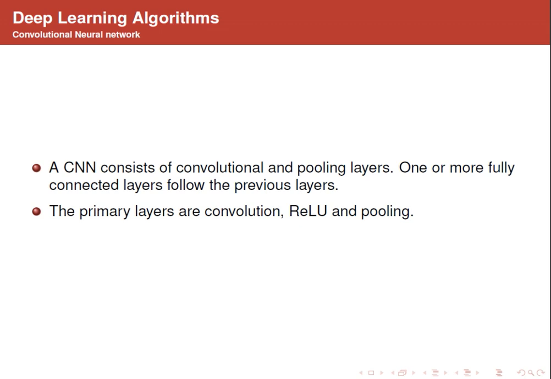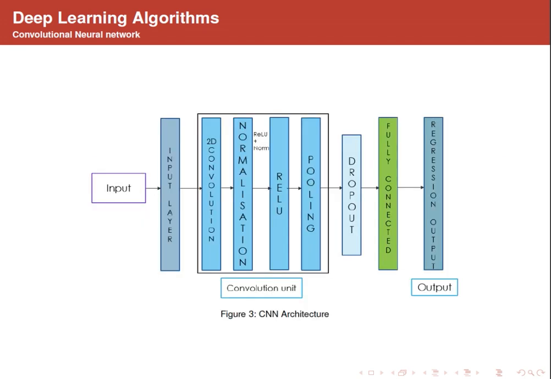Convolutional neural networks, or CNN, mainly consist of convolution and pooling layers and one or more fully connected layers that follow the previous layers. This is the CNN layer architecture used. Here the primary layers are convolution, ReLU, and pooling. So there's an input layer, output layer, and many hidden layers in between.